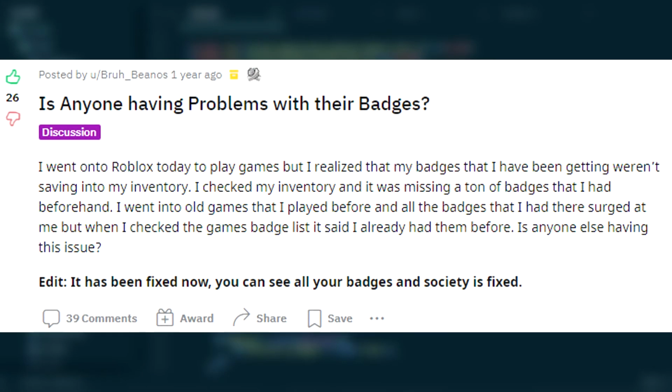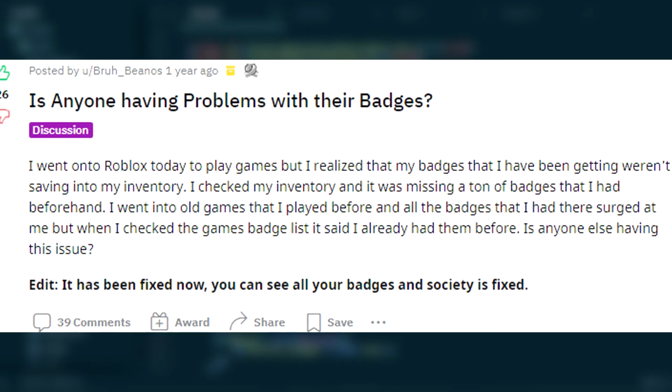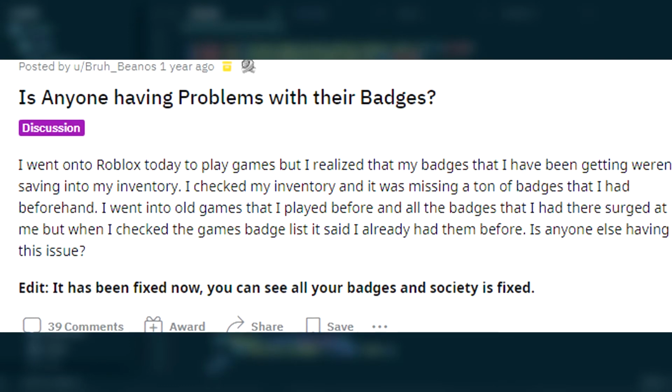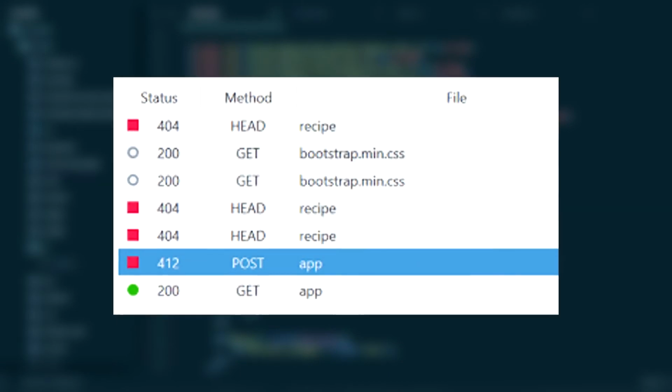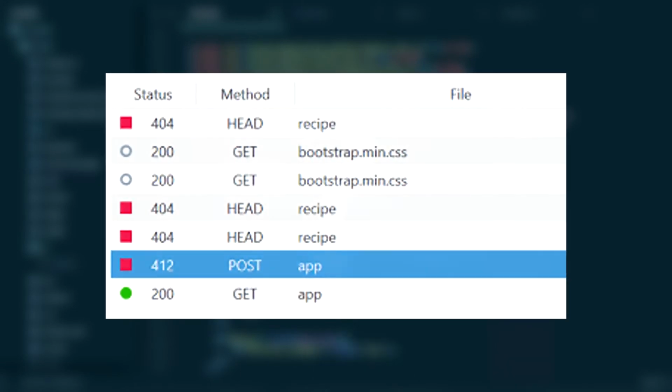A surprisingly similar issue occurred with people that acquired large amounts of badges, where if they had around 15,000 to 20,000 badges, they'd only have 4 pages worth of them that would display. So this led me to believe it was an inventory display issue and something within the APIs.